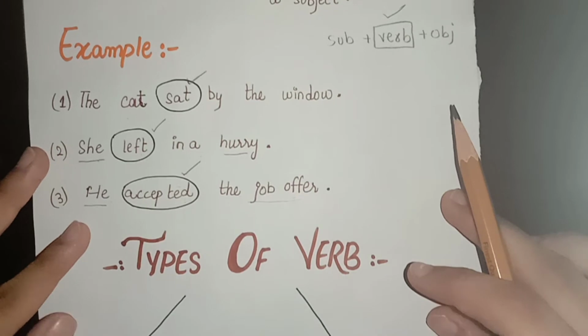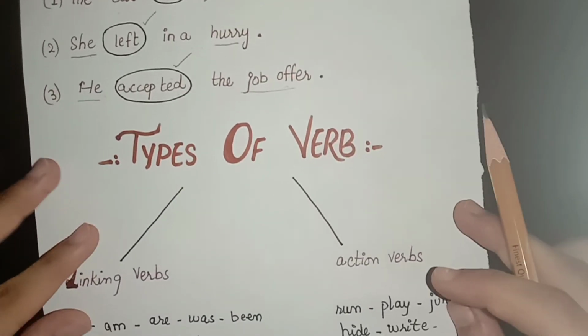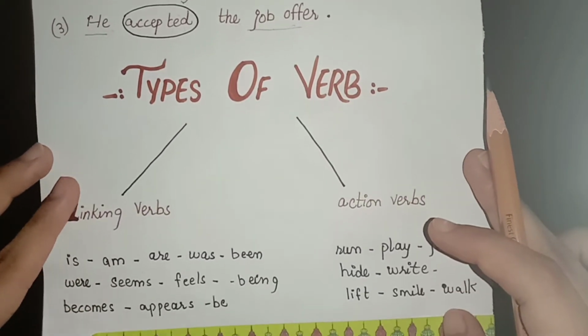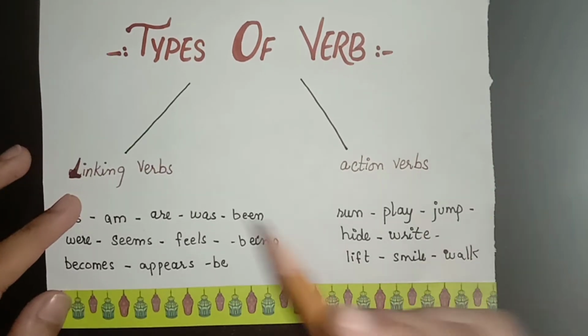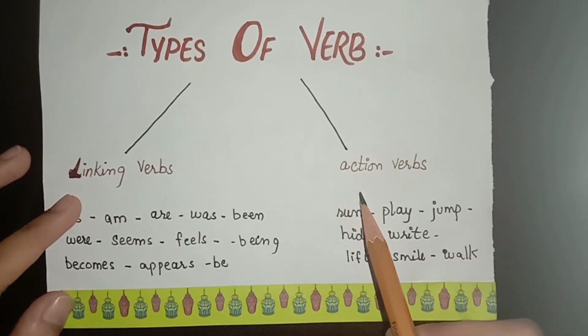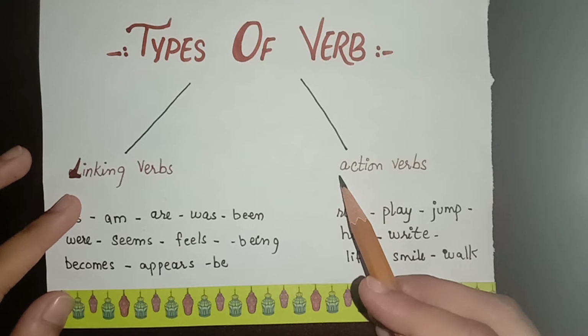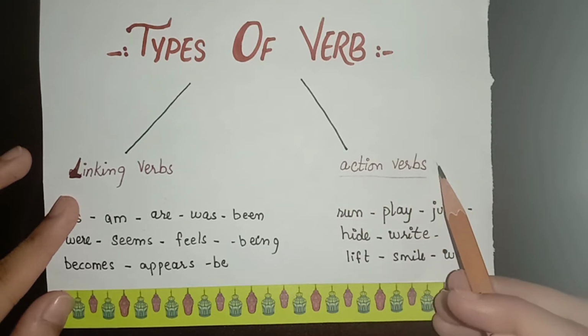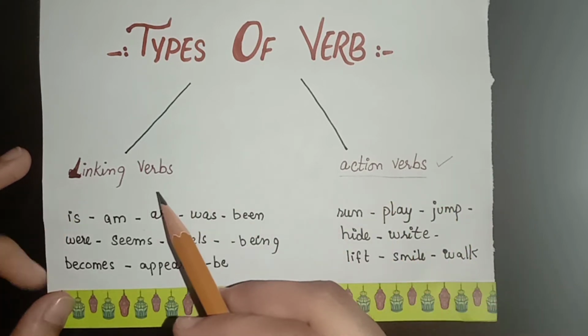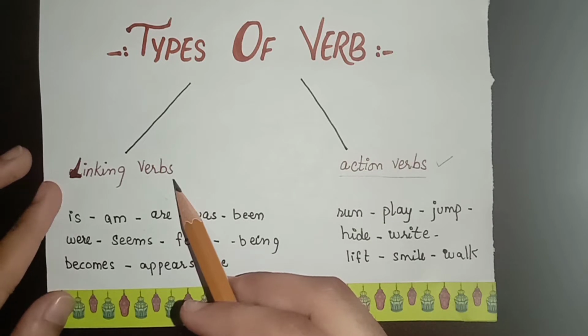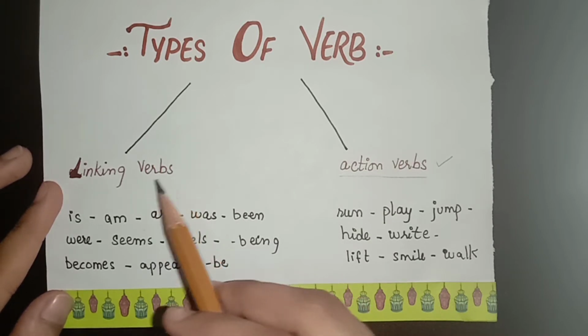Now, in grammar, we have many different types of verb, but in this video, we will only discuss two different types of verb, which are linking verbs and action verbs. In almost all cases we have followed action verbs, but now we have to study different types of verbs too. So, linking verbs.